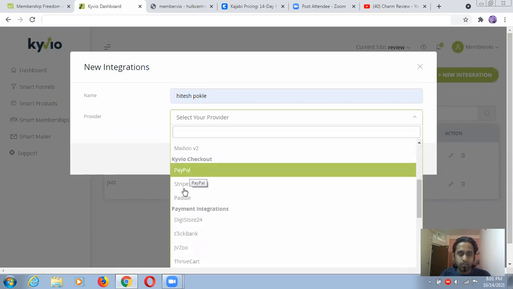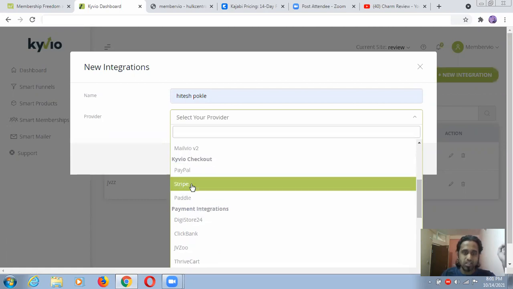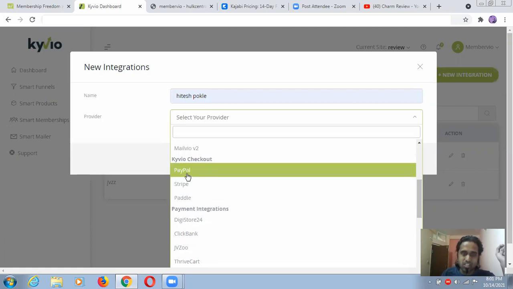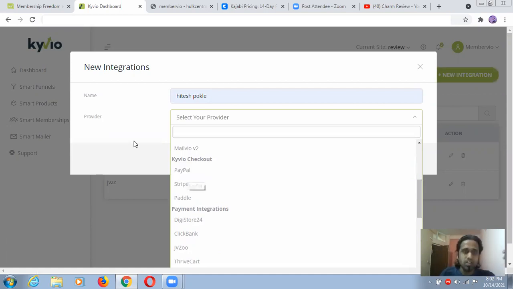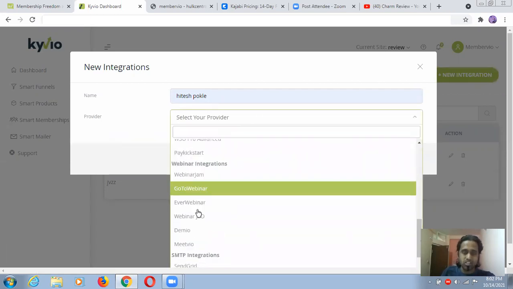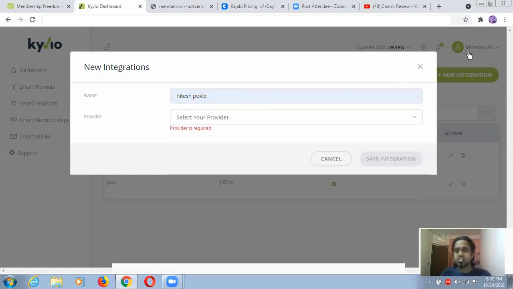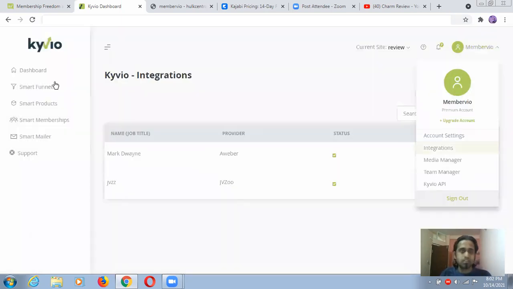PayPal I already showed you before, but I didn't get this type of option. When you add and integrate all these things, you will get the option for PayPal and Stripe to check out for your members. I'm not going deeper with this because I need to put in my PayPal and that type of information. I hope you got this idea, and now you will do all these things. So this is complete from my side, guys.